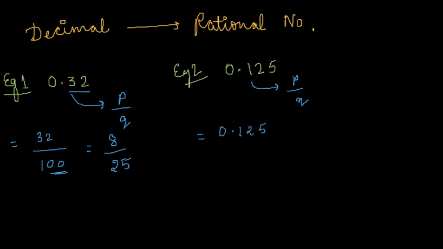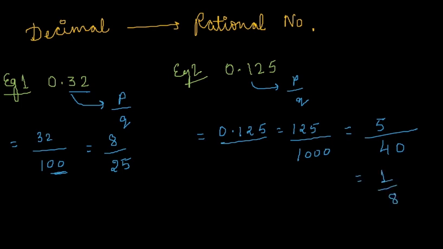It will be written as 125 by 1000, 3 zeros as 3 digits after the decimal. Now simplifying it by the table of 25, it will be written as 5 by 40. Again simplifying it by the table of 5, it will be written as 1 by 8. Now we have learned how to convert a terminating decimal into a rational number.